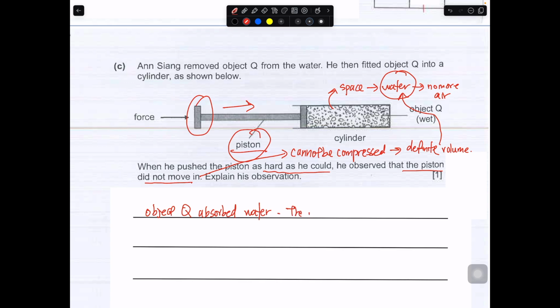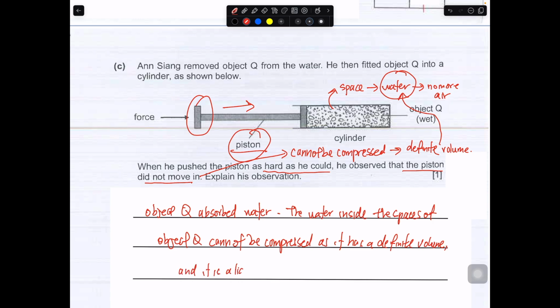The water inside the spaces of object Q cannot be compressed as it has a definite volume and it is a liquid.